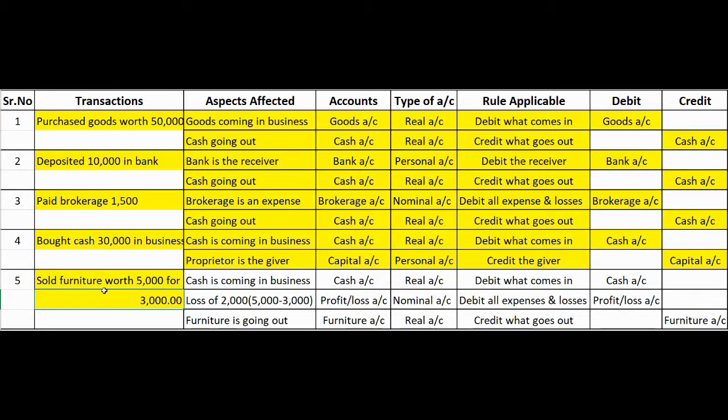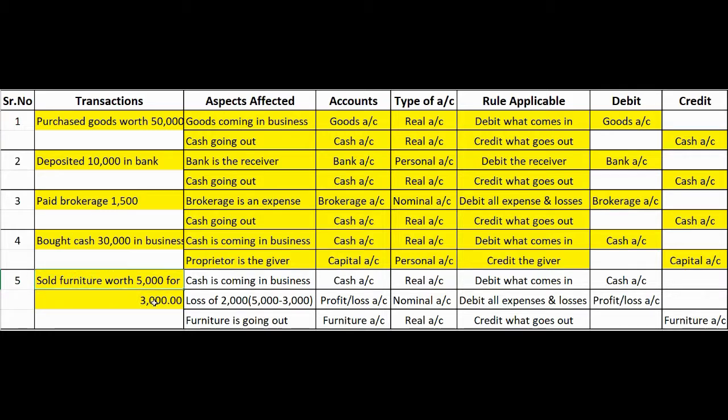Sold furniture for 3,000. Now, in this particular statement, when we eliminate this worth 5,000 part, the sentence is sold furniture for 3,000. Now, in this particular sentence, I can see two accounts. The first account is 3,000 and the second account is furniture.